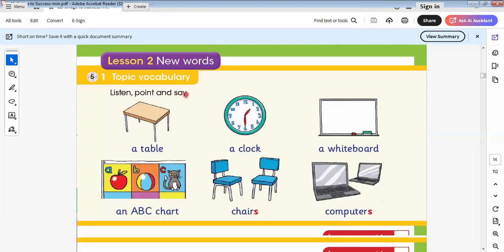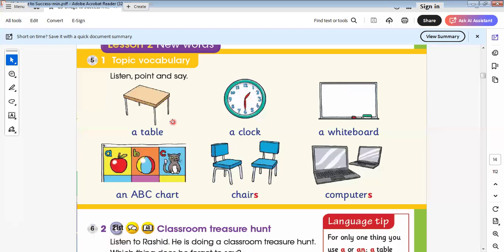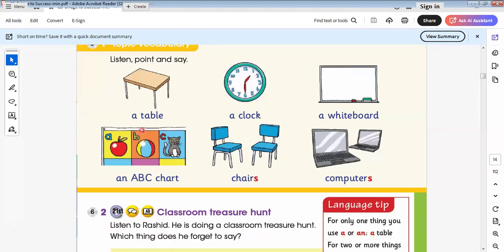Let's go to lesson 2, and we have new words that I would like you to learn and repeat with me. I would like you to have paper and pencil and write this vocab to be able to study. The vocab or the words must be kept because it's important. English depends on vocab, and in the exam you can miss one of the letters, so we must know how to write the word, like table. In the exam you can miss the letter A or letter T, so we must keep the vocab to be able to answer in the exam.